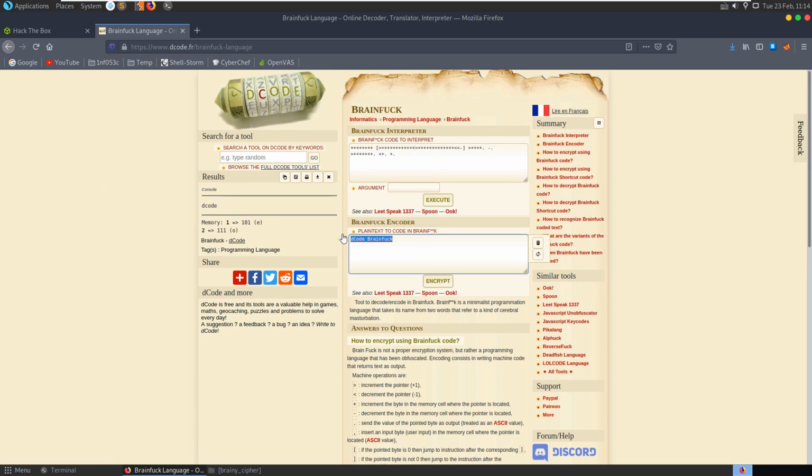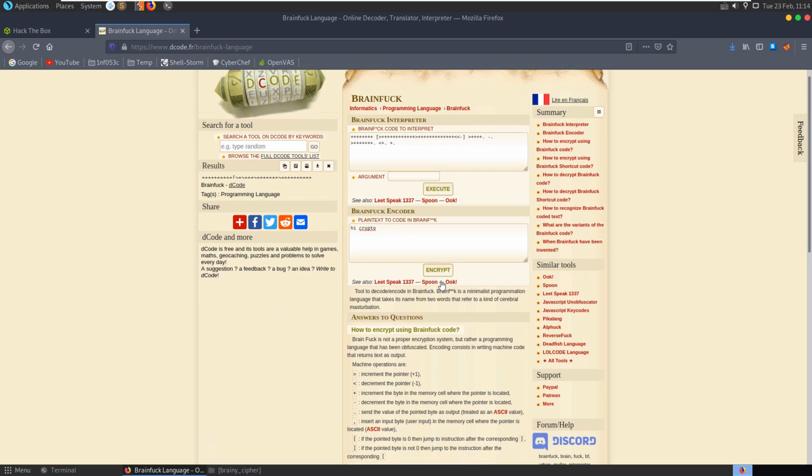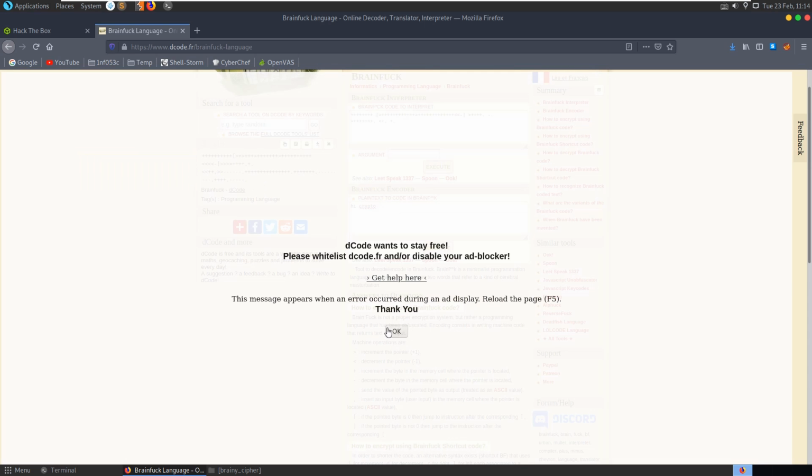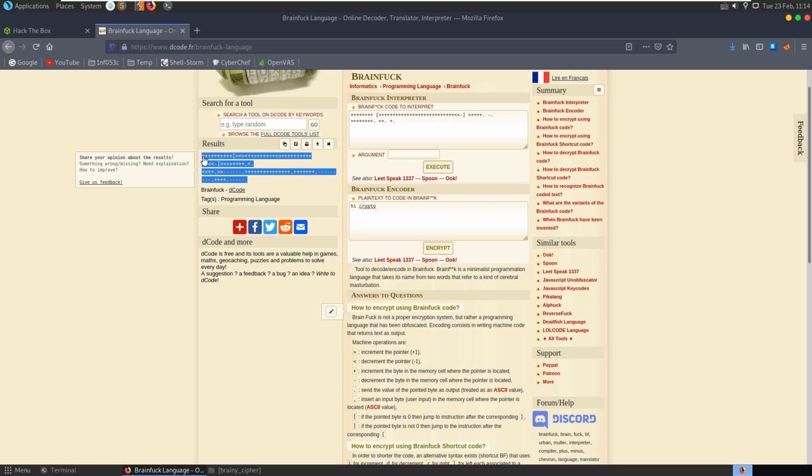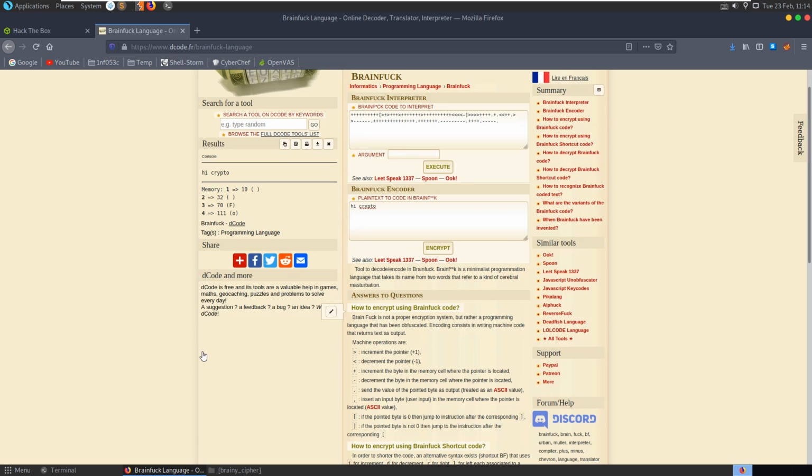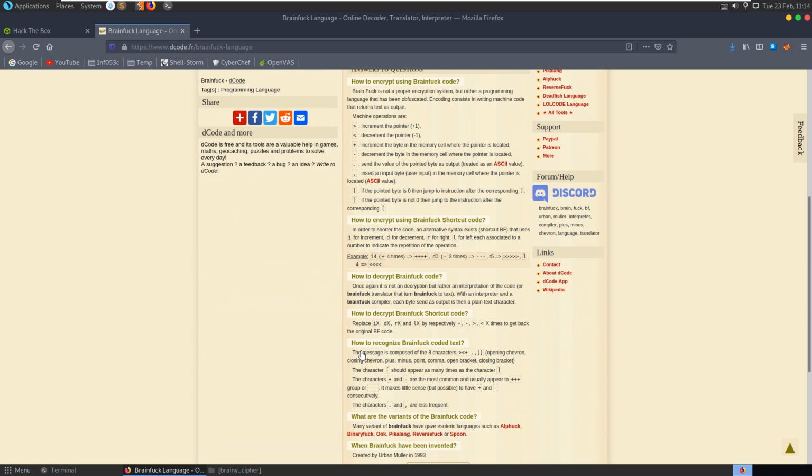We have a brainfuck encoder. Okay, so we can put in here, hi crypto, and encrypt that. We get out this message, we can paste that in here and hit execute, and it decrypts it as hi crypto, and tells us a little bit about it.